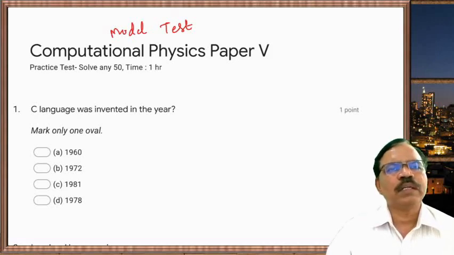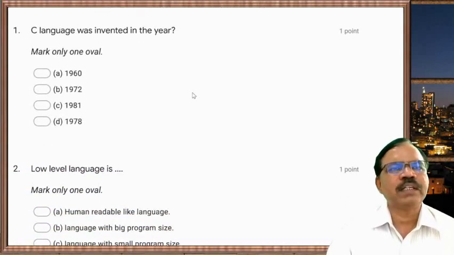So let us go to multiple choice questions. First one, the C language was invented in the year 1960, 1972, 1981, 1978. So it is invented in 1972.